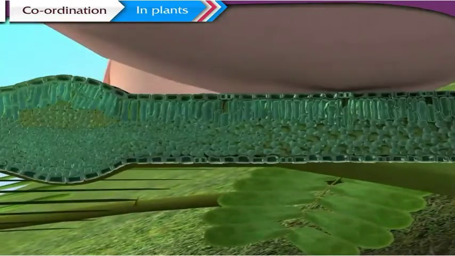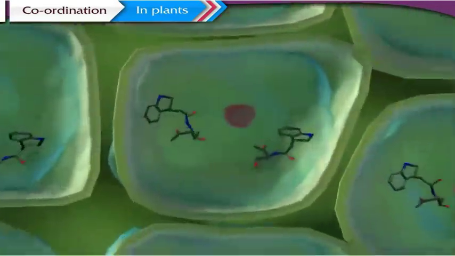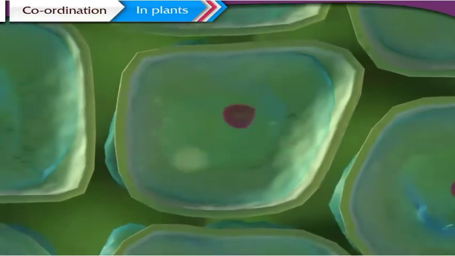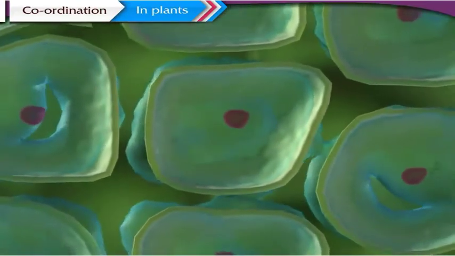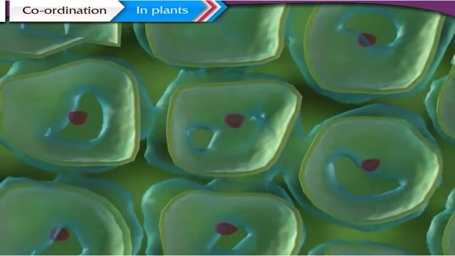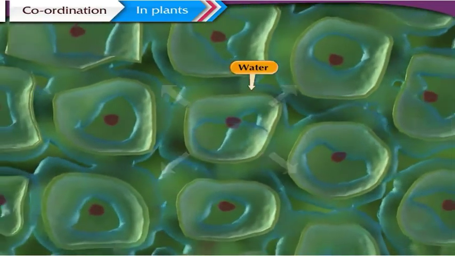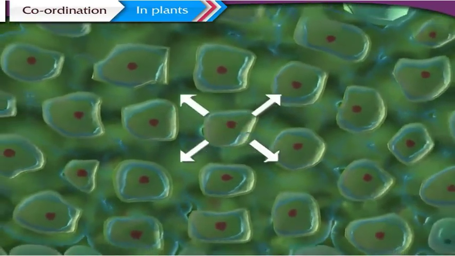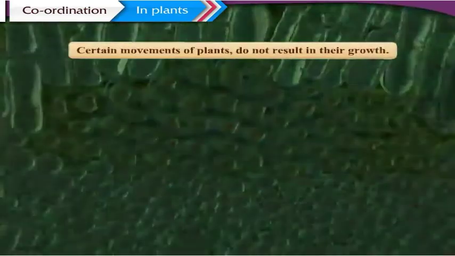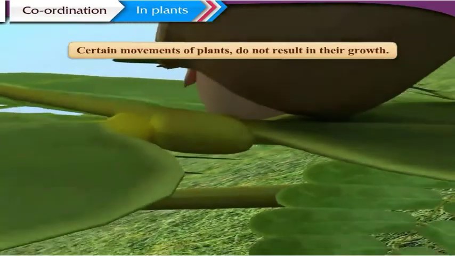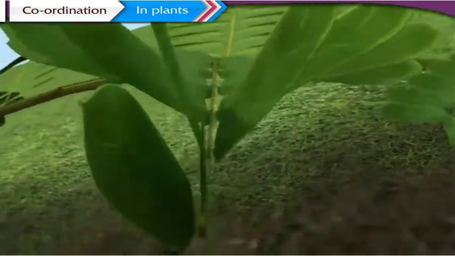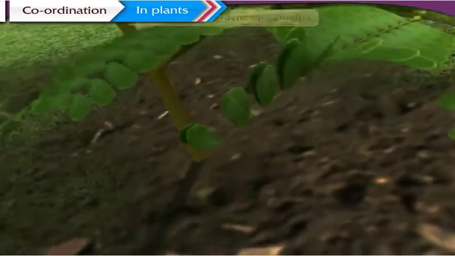Plants use electrochemical means to transfer information from one part to another. The plant cells change their shape by altering the amount of water in them, which ultimately results in the movement of the parts of the plant. Certain movements of plants do not result in their growth.